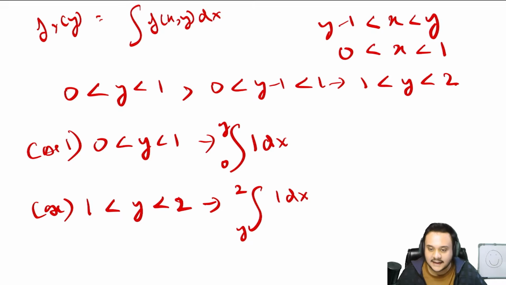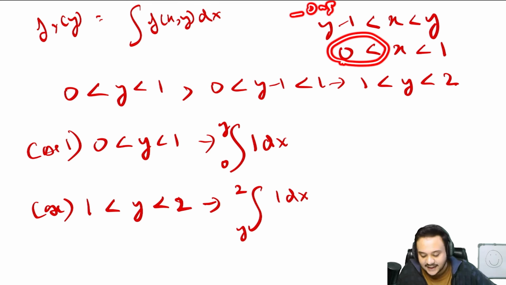If it is in the negatives, then we do not care about that value. What we care most about is that x is between 0 and 1. That is our first priority right here, because even if y minus 1 is, let us say, minus 0.5, even then you do not care about it, because there is another restraint saying that x is between 0 and 1.